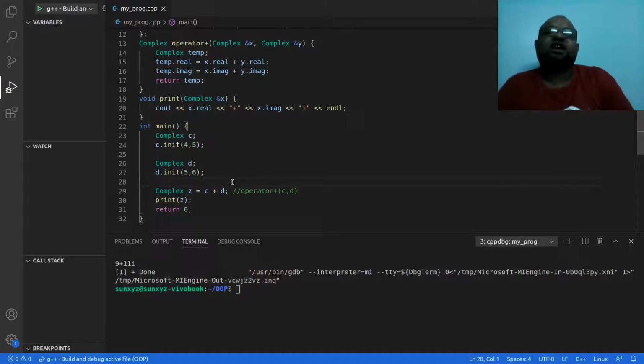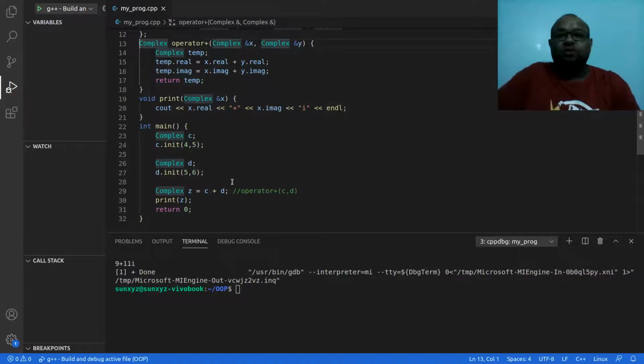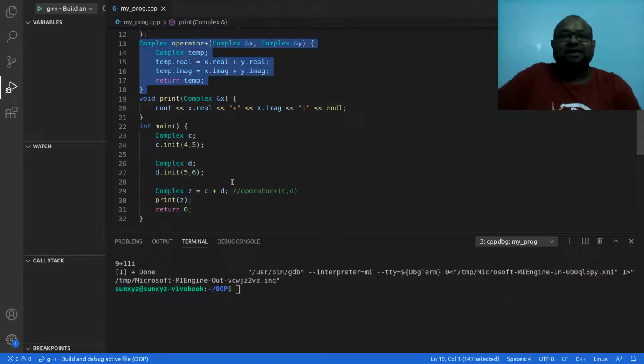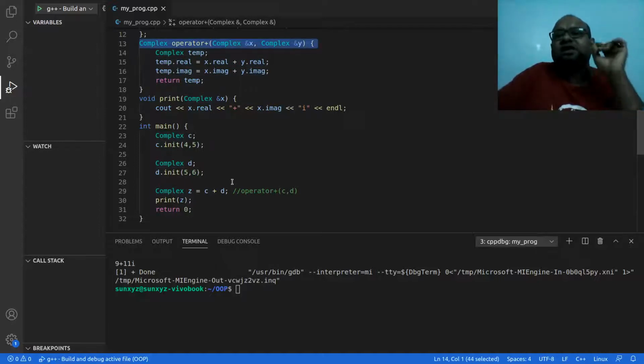Now I am getting the correct output, and I hope you understood what is happening. The operator overloading that we were doing inside the class is now being done by a method which is outside the class. Since this is outside the class, there are a few things we should take care of. If this is simply a method outside the class and I want to access real and imaginary inside this operator plus method, I will not be able to do that. Why? Because real and imaginary are both private in this complex class.